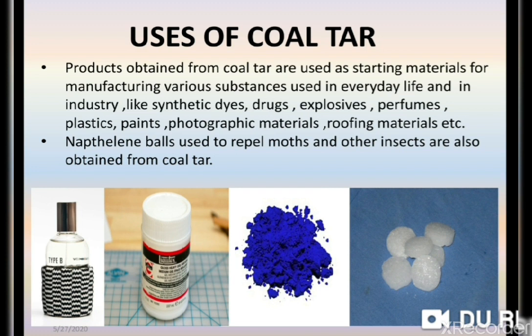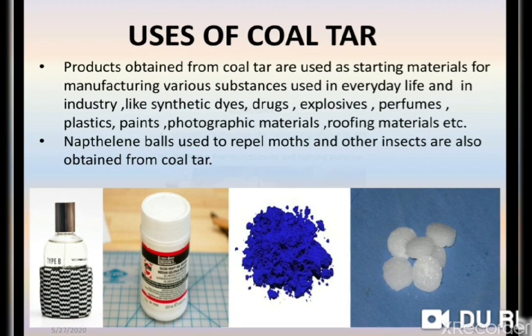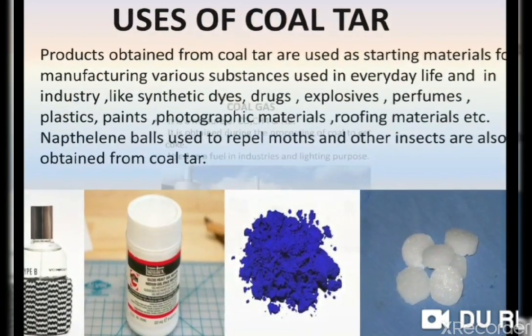And you can say a lot of antiseptics, medicated ointments, paint removers and plastics are made from coal tar.